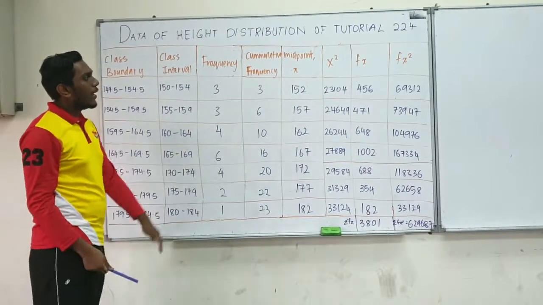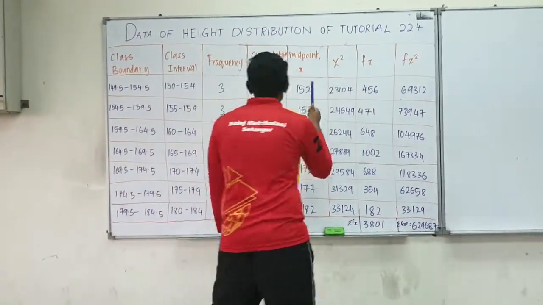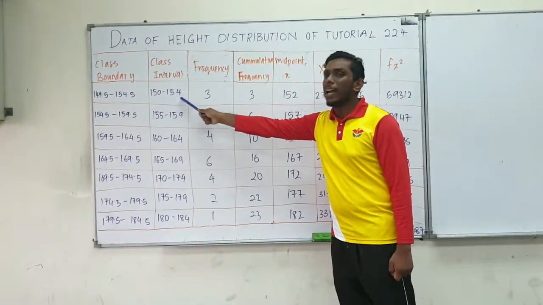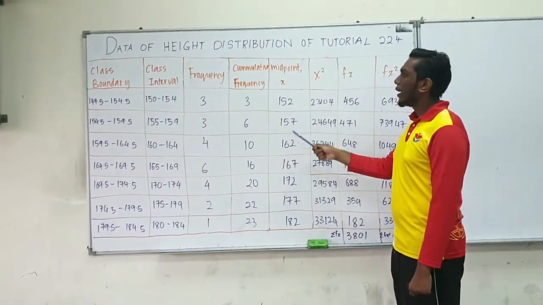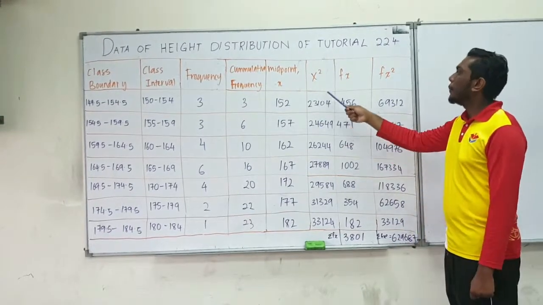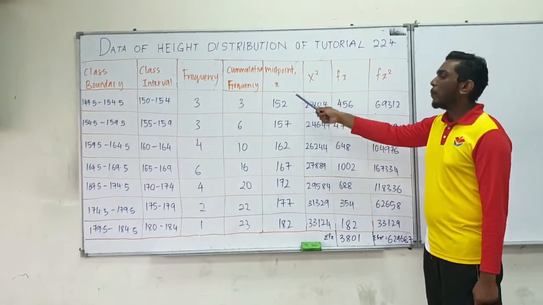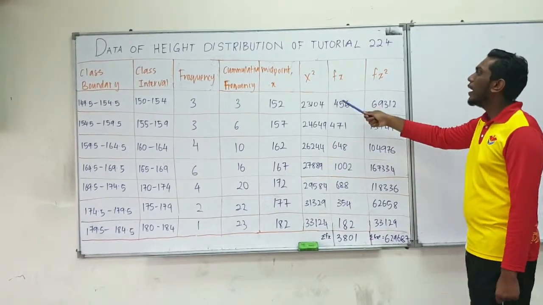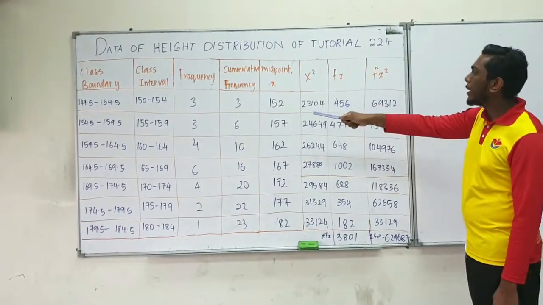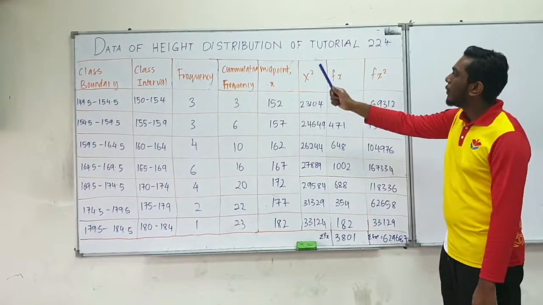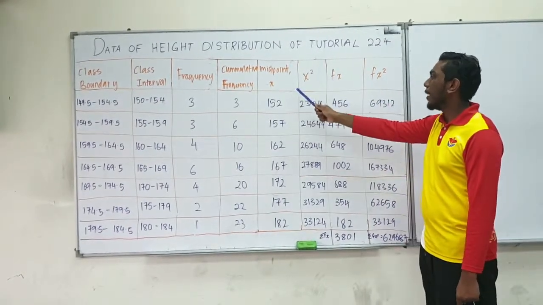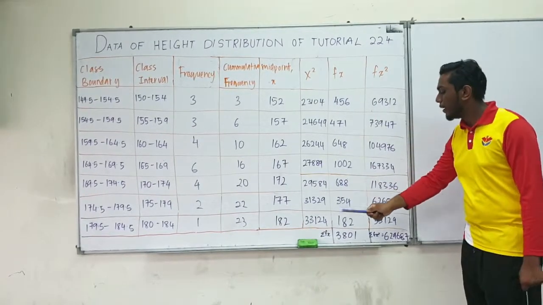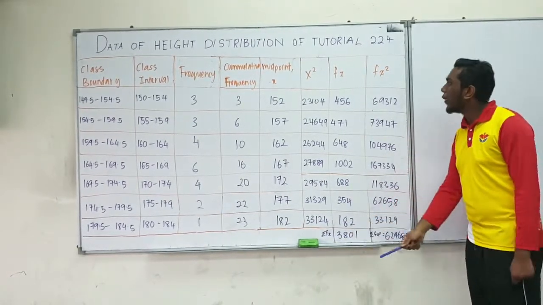Moving on, let's move on to midpoint. How midpoint is obtained is basically you add up the class interval limits and divide by 2. Moving on, we have midpoint square. Basically, the value obtained from midpoint, you square it. Then we have fx. fx is frequency times midpoint. So basically, the value you have in frequency, you times it by the midpoint. So when you add up all the fx, you obtain the total fx.